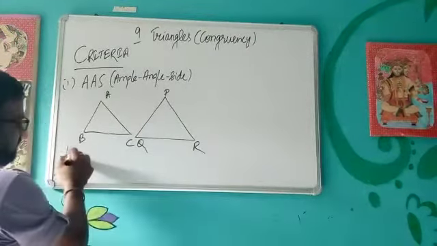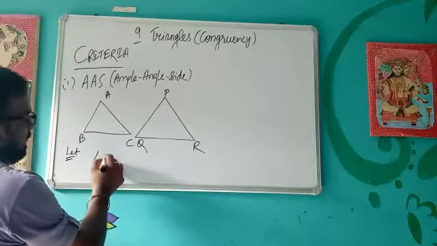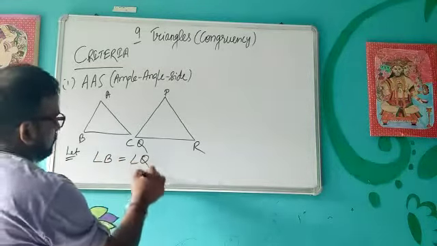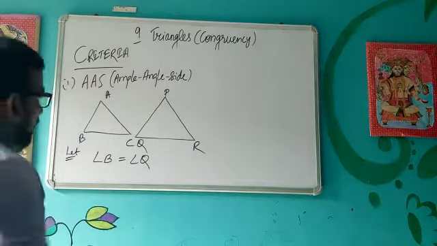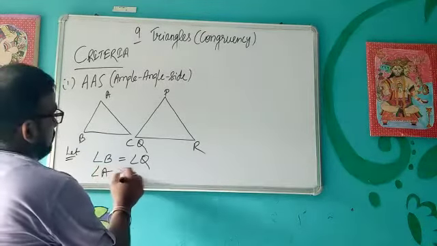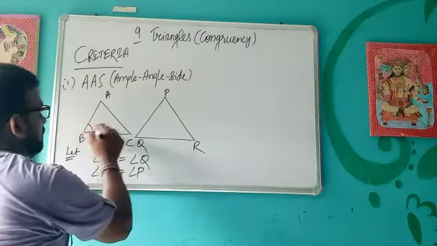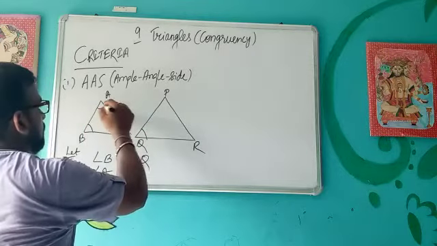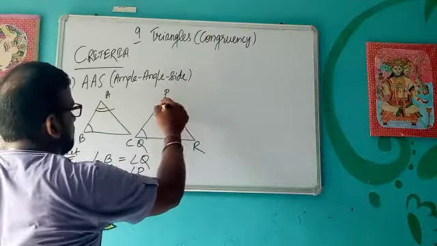Suppose angle B is equal to angle Q and angle A is equal to angle P. Suppose these two pairs of corresponding angles are given as equal.